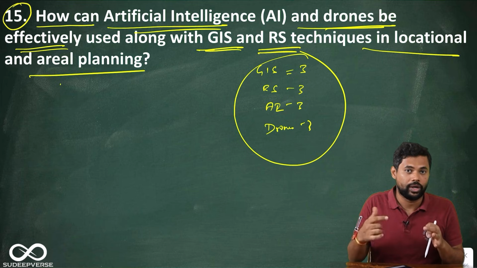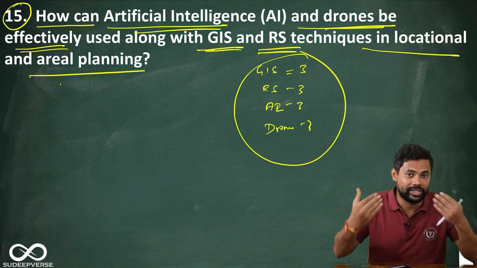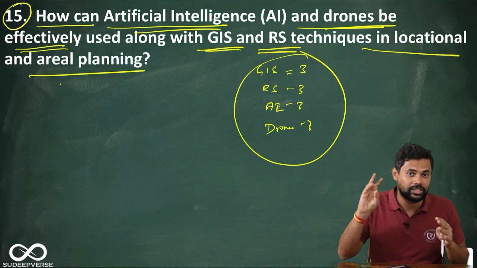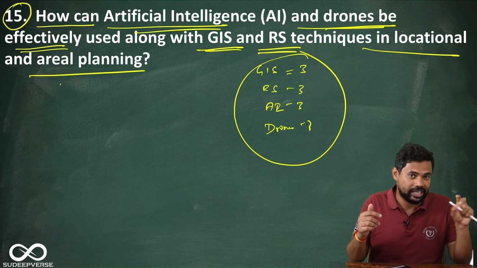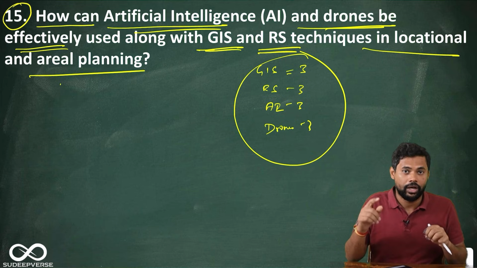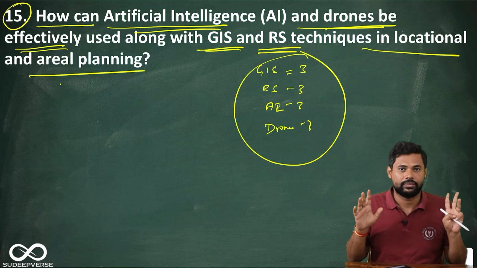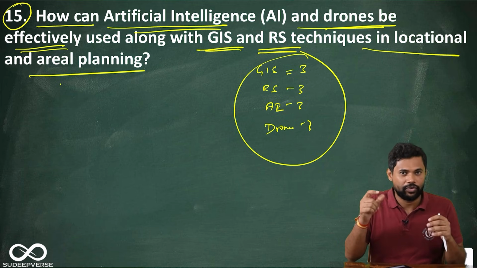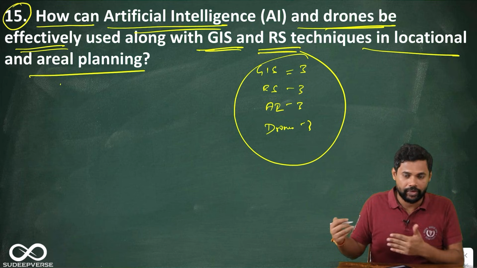So that is the first part that you have to talk. So once you have spoken about this GIS and RS, how it helps in aerial planning, then go on to the next part of the variables, that is artificial intelligence and drones, and you should tell how artificial intelligence will enhance this RS and GIS. The second part you should tell how drones will enhance the effectiveness of this GIS and RS. So that is how you have to address. So everywhere if you add just 3 points, more or less the answer will be done. Let me just create a schematic for you to understand whatever I've just told you.